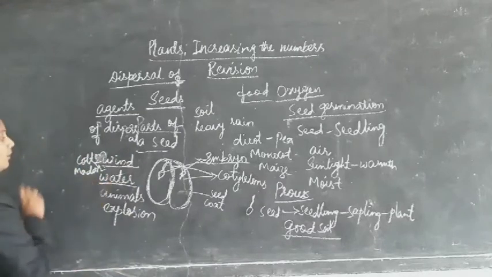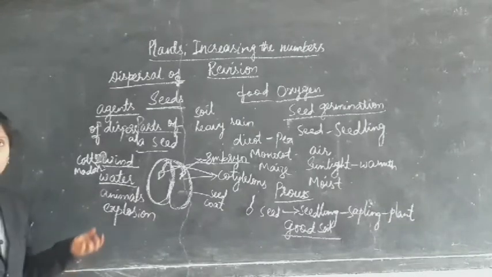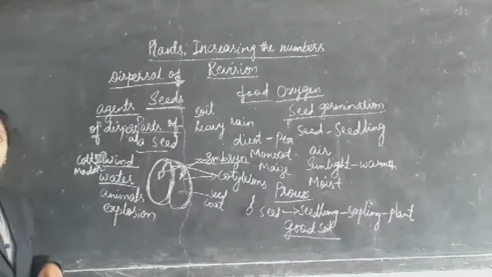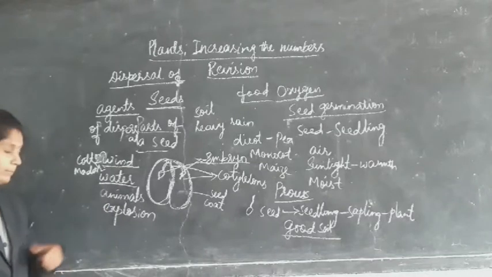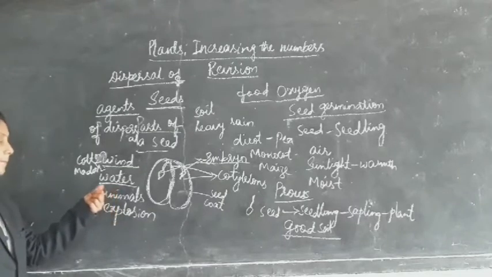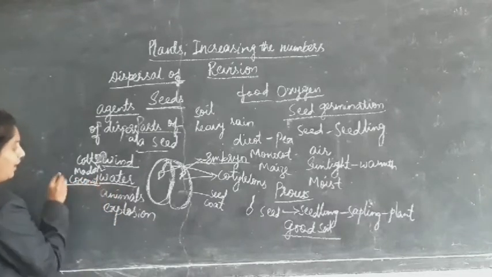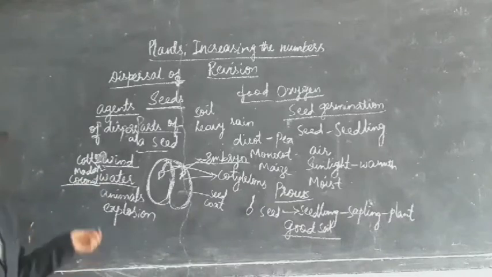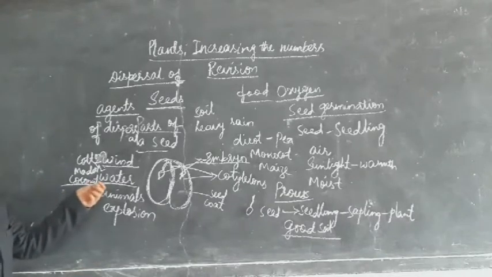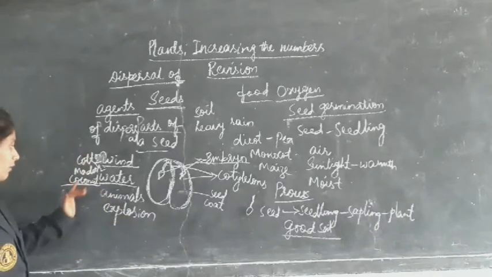Coming to water: if you take the example of lotus, its stem is very spongy, and the seeds are also spongy. The next example is coconut. Its seed is covered with fibers, so it easily floats on water and moves with the water.